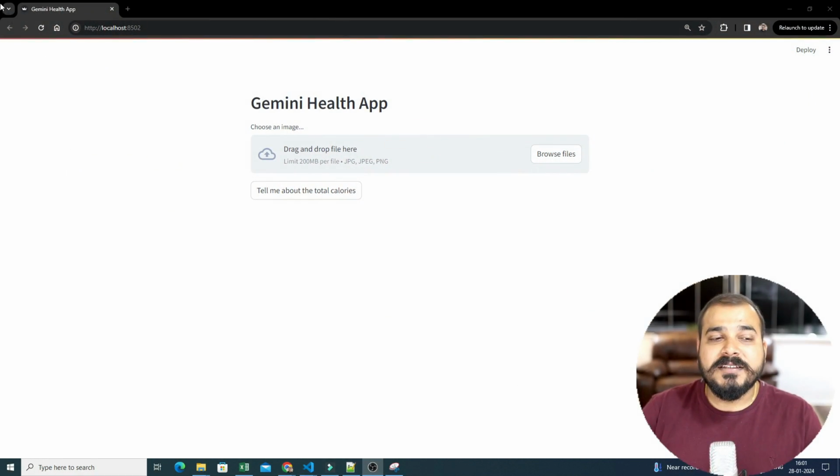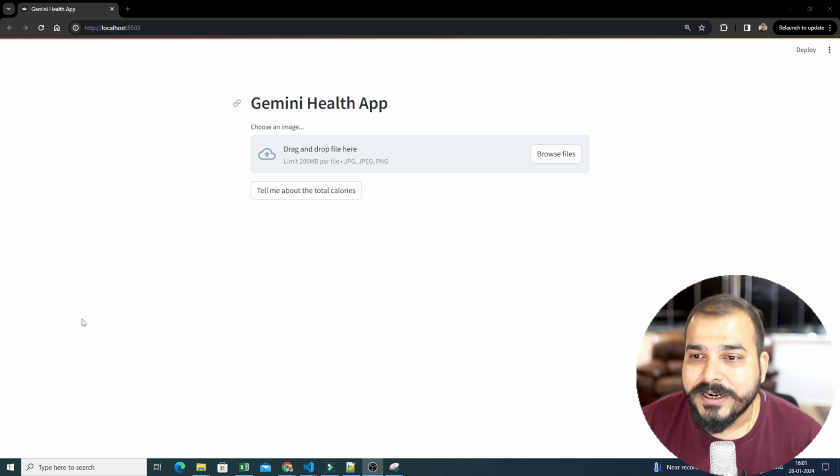Again, I will try to implement this app completely from scratch. It'll be super beneficial because it is for your health itself, so I would suggest you all implement this. And at the end of the day, I would definitely tell you guys, please follow a strict diet. Even though you're not exercising a lot, at least the diet should be very neat and clean as you grow up, right? So let me go ahead and share my screen. Here I will show you the demo.